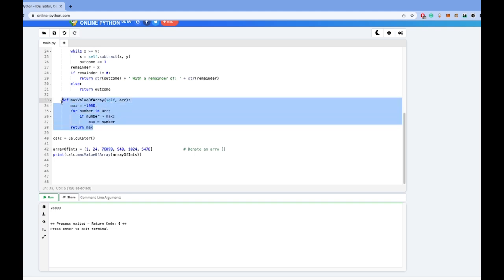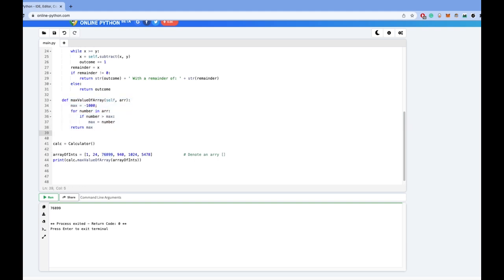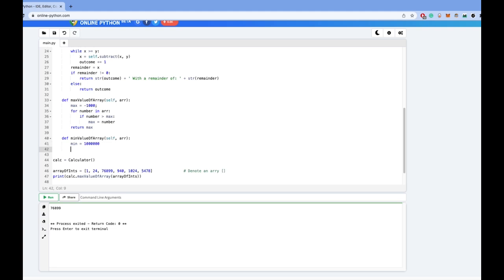We can do the exact same thing, but as a min. Def min value of array. We'll again pass in the self and the array. Here, we will set the min to be equal to 1 million, or, well, a sufficiently great positive number.